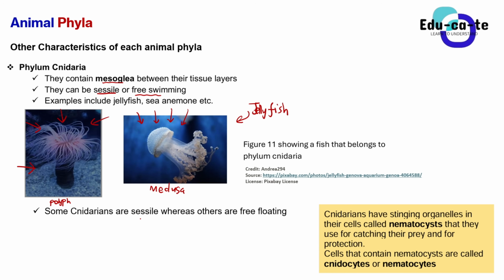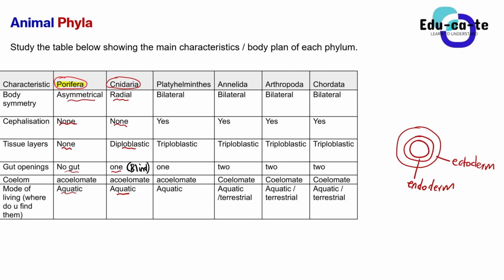Some of the Cnidarians are sessile, others are free floating. Okay, we've mentioned that, of course. Just try to look at this box here. There are some fun facts about Cnidarians if you're interested. But besides that, let's go to phylum Platyhelminthes. Phylum Platyhelminthes is more developed than phylum Cnidaria. It is the third type of animal phyla that we have.